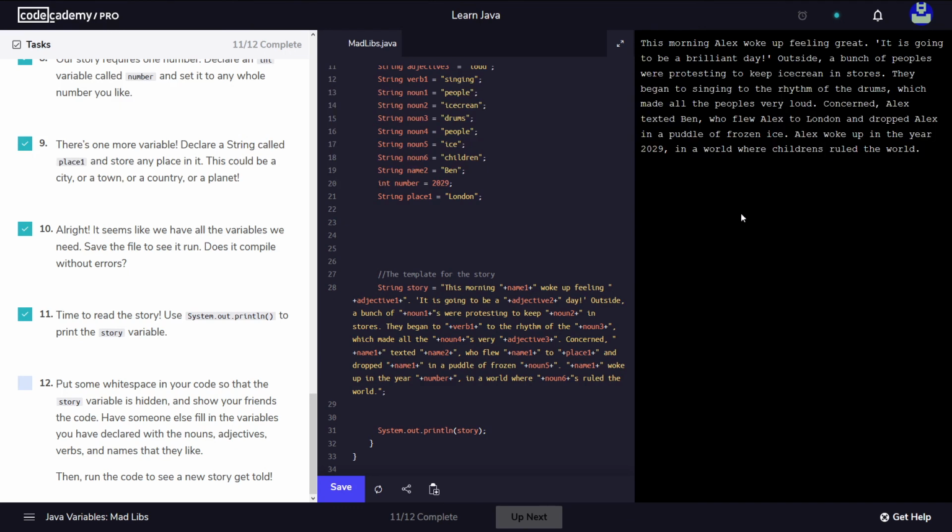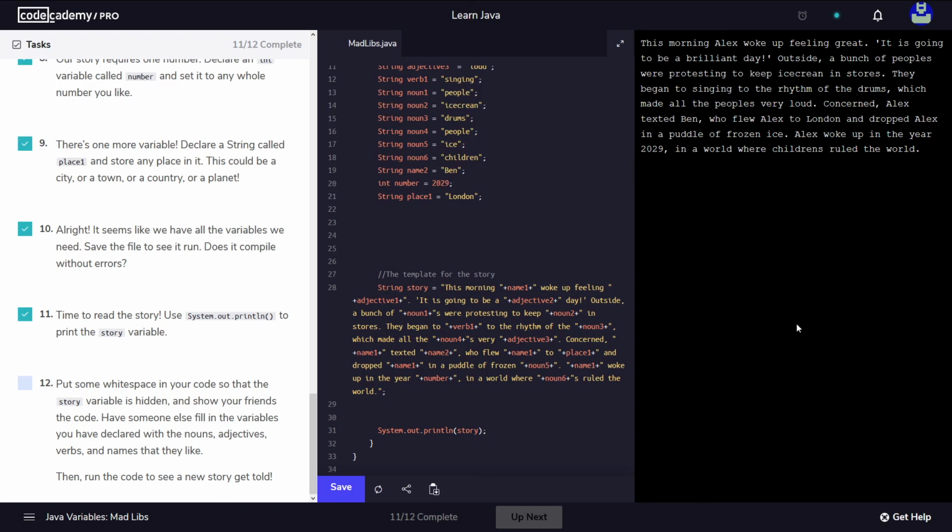So let's see if it's gonna make any sense. This morning, Alex woke up feeling great. It's going to be a brilliant day. Outside, a bunch of people, so this probably should be changed to people instead of peoples. Outside, a bunch of people were protesting to keep ice cream in the stores. They began to singing to the rhythm of the drums, which made all the people very, very loud. Concerned, Alex texted Ben, who flew Alex to London and dropped Alex in a puddle of frozen ice. Alex woke up in the year 2029 in a world where children rule the world.